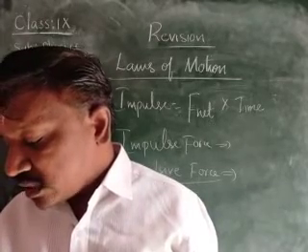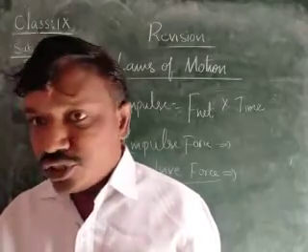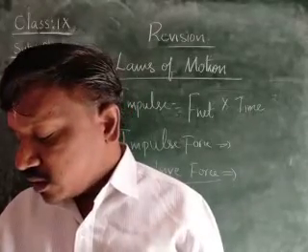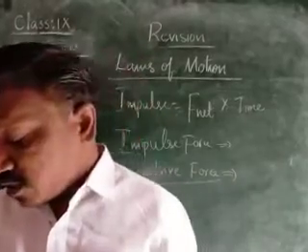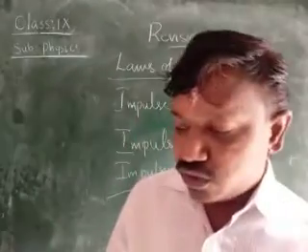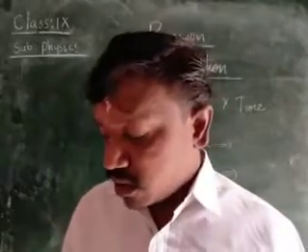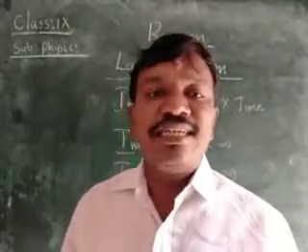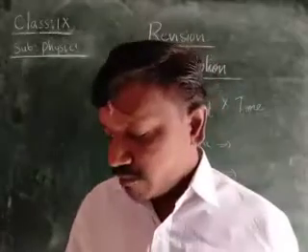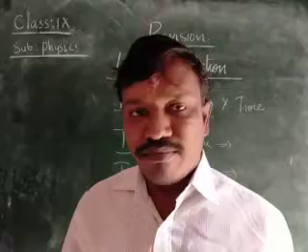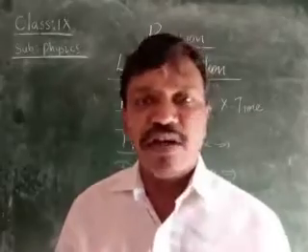Here we have the keywords. Laws of motion: inertia is the resistance to change the state of a body from one form to another. Mass is the amount of matter contained in a body. Linear momentum is the product of mass and velocity.